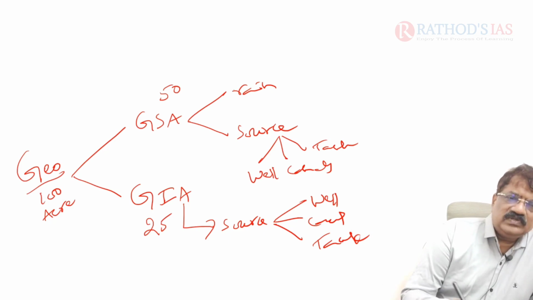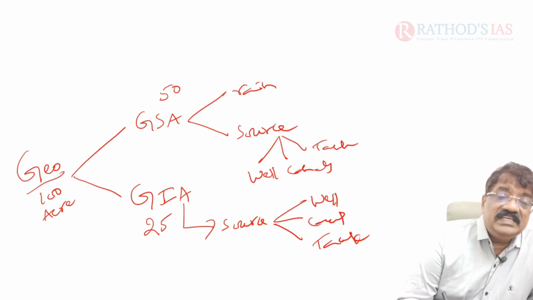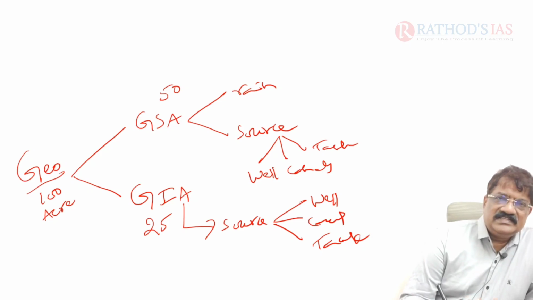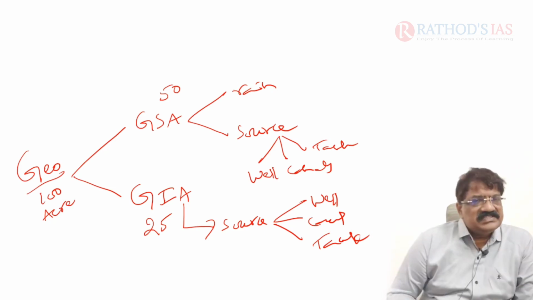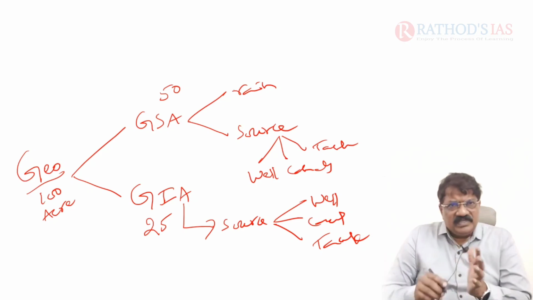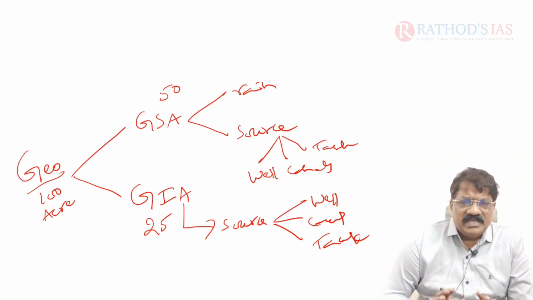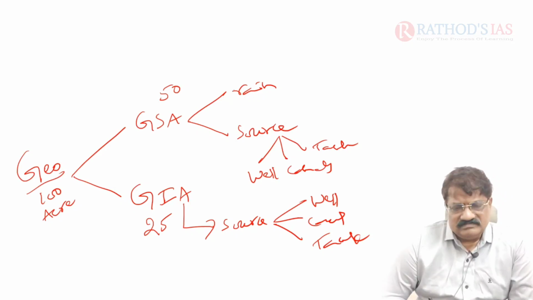So GIA is 50% of GSA, because 50 here and 25 there. It is understood that 50% of the farmers are simply depending upon rain, which is uncertain. This is the situation in India. It may come, it may not come.